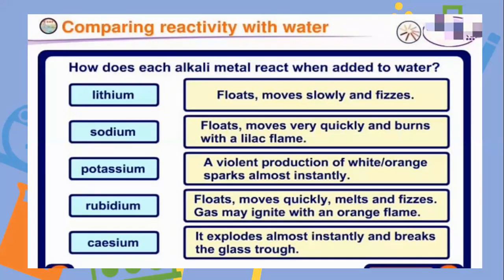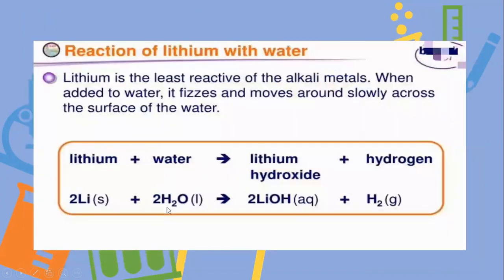Rubidium floats, moves quickly, melts and fizzes. Gas may ignite with an orange flame. Cesium explodes almost instantly and breaks the glass top. It means the reactivity of alkali metals with water increases down the group.